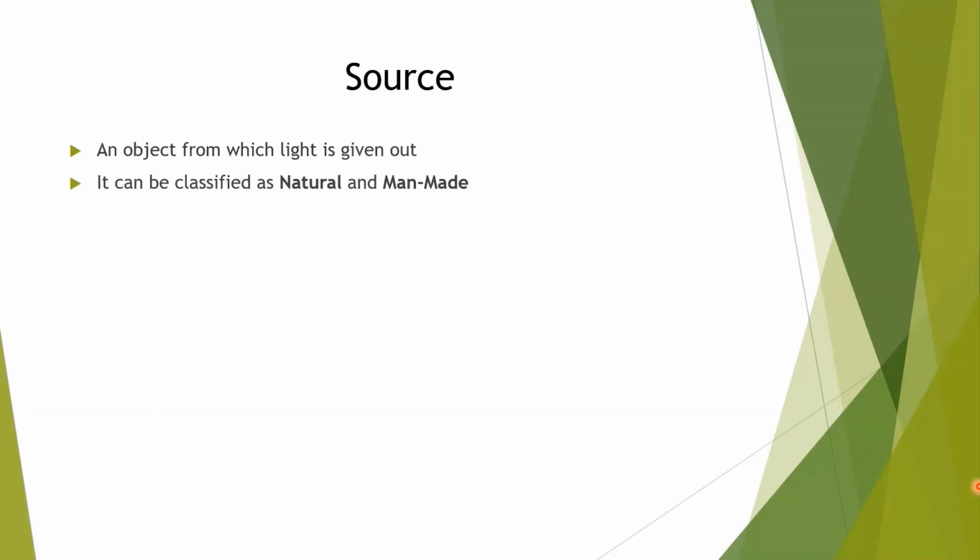Sources we can classify into two categories. The first one is natural and the second one is man-made. Another way to classify them is luminous and non-luminous.